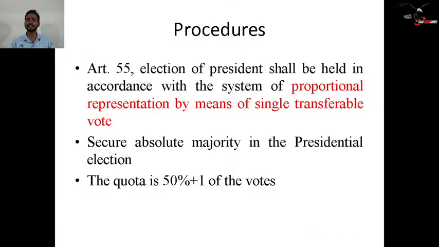Next comes the procedures. Article 55 of the Indian Constitution deals with the procedure of the presidential election. Election of the president shall be held in accordance with the system of proportional representation by means of single transferable vote. I have already explained proportional representation by means of single transferable vote. If till now you are not getting any of the points, you can write them down on a piece of paper, and at the end, after completion of my lecture, when I face you, I will clarify them. Next, secure an absolute majority in the presidential election. Then comes the quota, that is 50% plus 1.